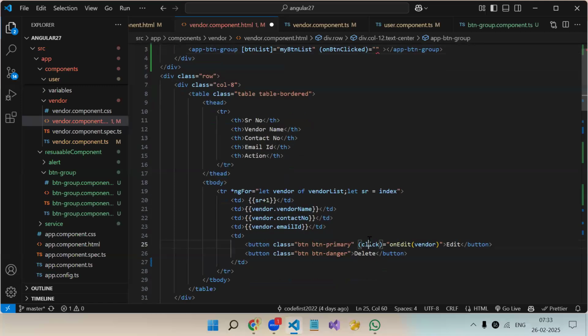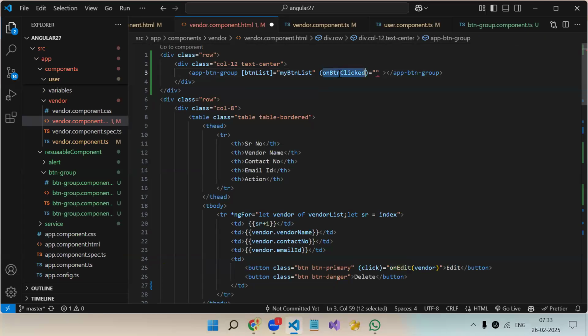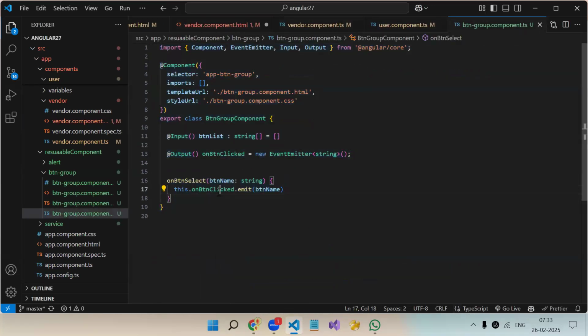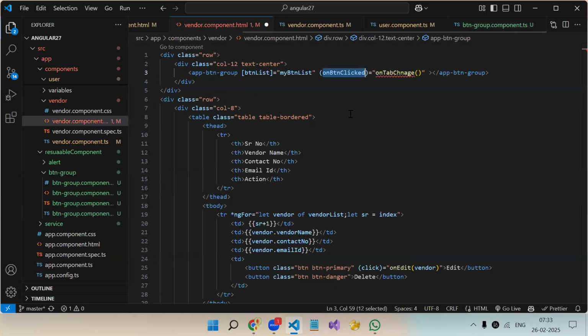When this event gets triggered, an event of your component will fire. Like here, if the click event is triggered, you call this function, right? Same like that, if this event gets triggered, you need to call a function from your parent component. So on tab change, I'm giving a separate name. When I'm calling this function, when I'm emitting, I'm passing some data. This data we have to catch, and while catching that data we always have to write $event. Whatever data we are emitting from our child component, we will get it over here.